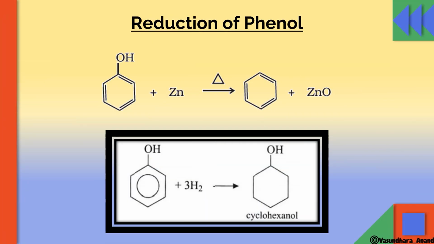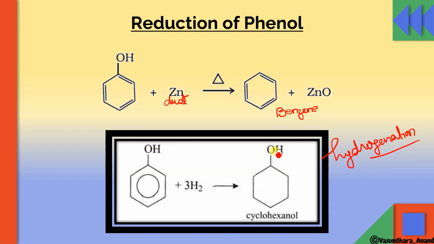Now, reduction of phenol. It is a very easy reaction. Phenol when it reacts with zinc dust, this should be zinc dust, so let me write it over here. Phenol when it undergoes reaction with zinc dust gives benzene, along with the side product ZnO. Similarly, this is also called hydrogenation. This reduction is also called hydrogenation, as we know that H2 is going to be added. Yes, the OH group will not change.